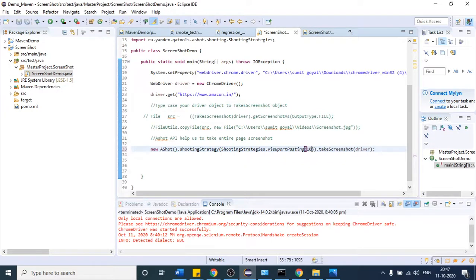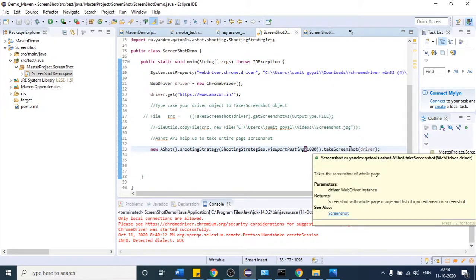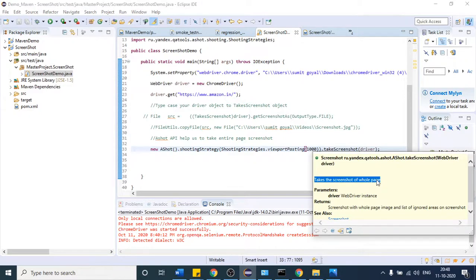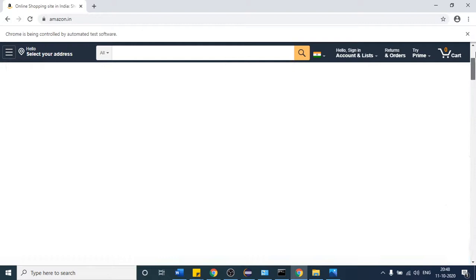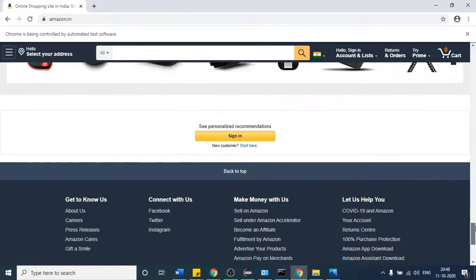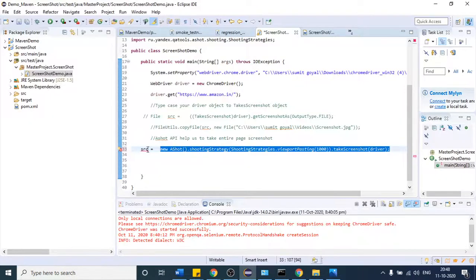Let me provide 1000 as of now, because I want it to scroll in a fast way. Once we do that, it takes the screenshot of the entire page. So it will take the screenshot and give it back. Once it gives the screenshot with the help of this entire line, I have to catch it, just as we did here. So let me define the source here, src. After coming from here to here, I am going to get the whole screenshot of the web page in this variable.